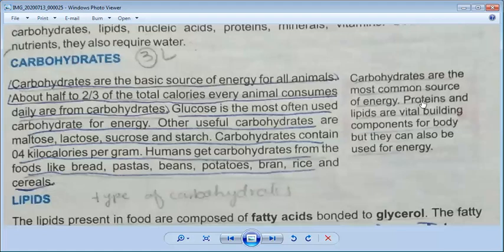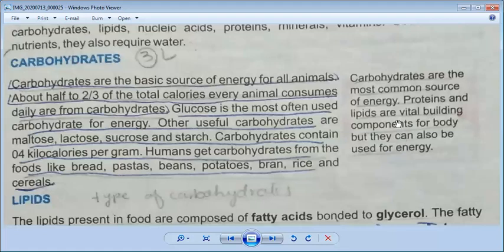Proteins and lipids are vital building components for the body. Proteins and lipids help to make body cells in our body. That's why they are called vital building components. Vital means important. They are building components for the body, but they can also be used for energy, and we can also get energy from them.